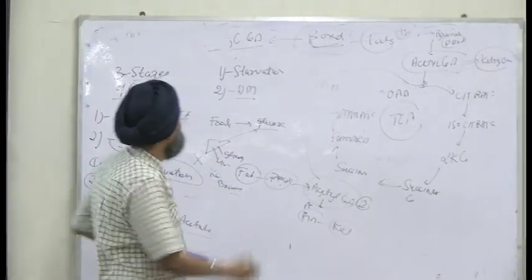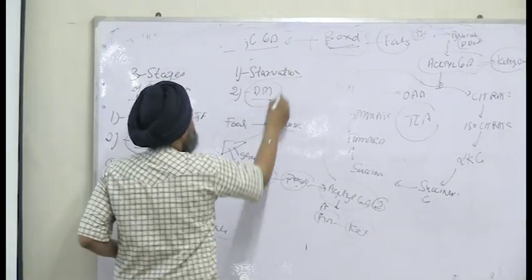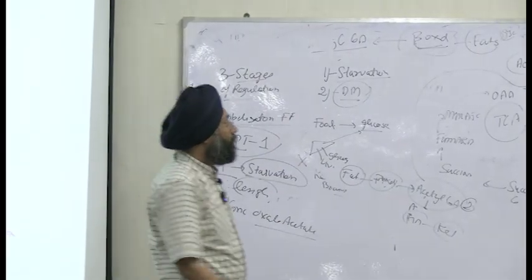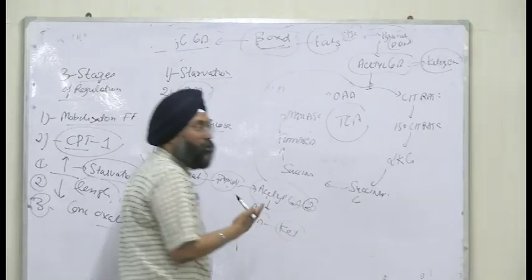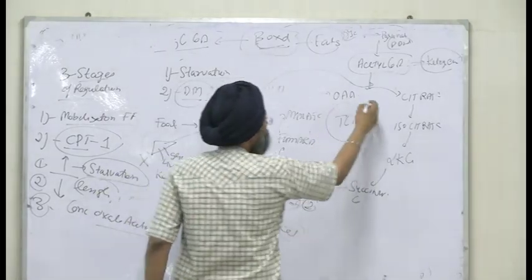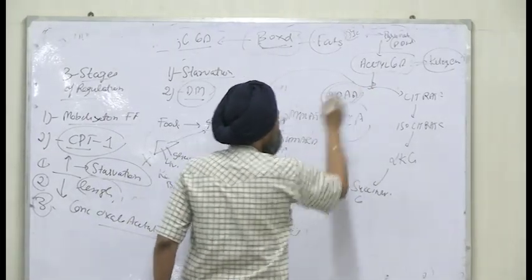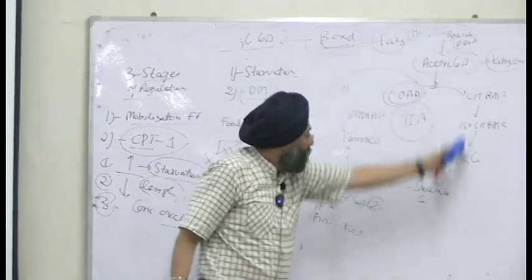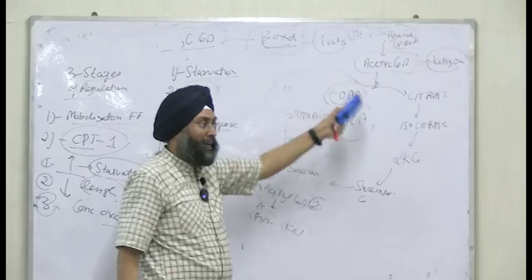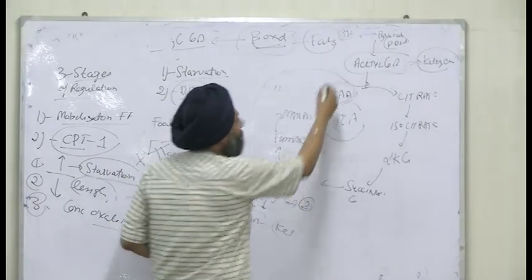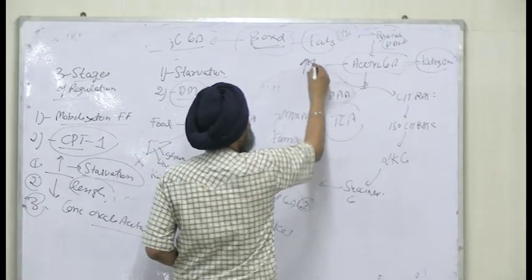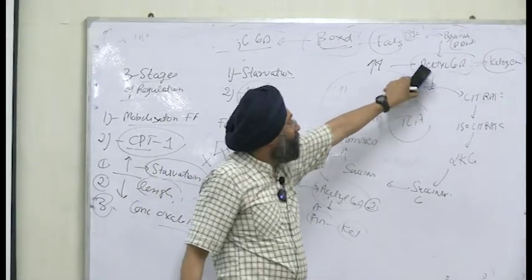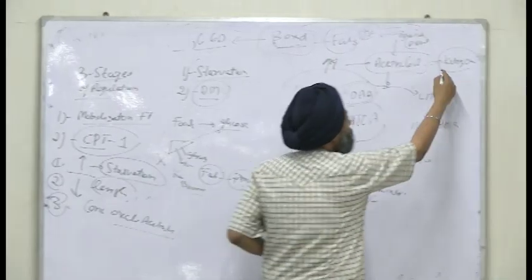But what happens in starvation is then diabetes mellitus. When the cycle is going on, but this oxaloacetate is depleted. So when oxaloacetate is depleted, the cycle will not complete, right? And we will have excess acetyl-CoA that is coming via this mechanism. And this excess acetyl-CoA will go where? Ketogenesis.